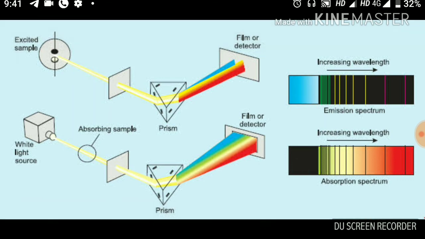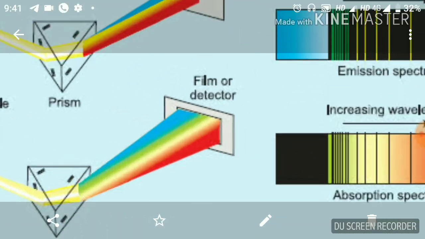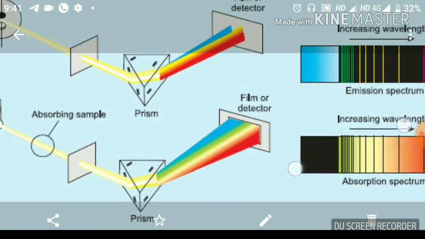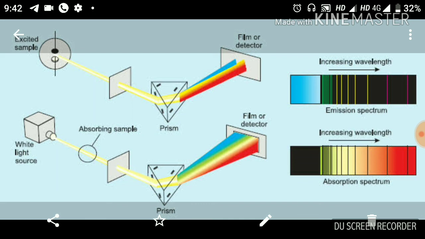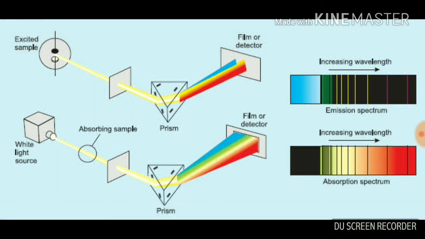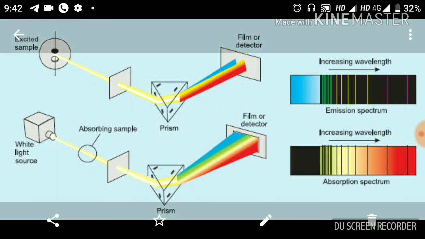For example, here we have blue color, but here blue color is absent. This is because the blue color is absorbed by this sample. And here green color is present, but here green color is absent. Here yellow color is present, here yellow color is absent. Why? Because this sample has absorbed the radiations of these wavelengths. So your emission spectrum is opposite to absorption spectrum, or absorption spectrum is opposite to emission spectrum. So this is all about emission spectrum and absorption spectrum.